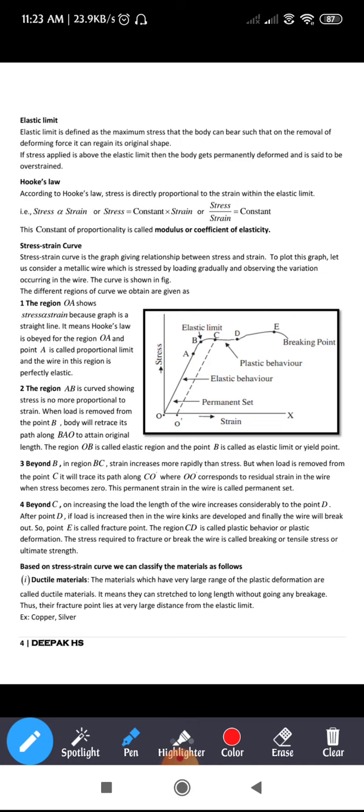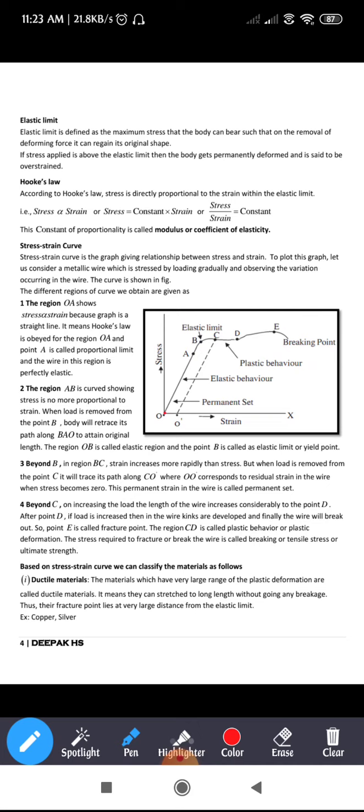So what happens? The body regains its original shape. I mean it goes to its original state. So hence we say that if the body goes perfectly to its original state, the body is perfectly elastic. So that is what is shown in the graph.